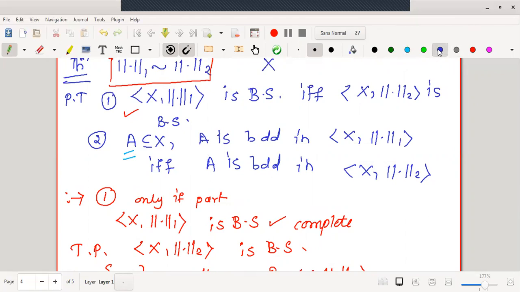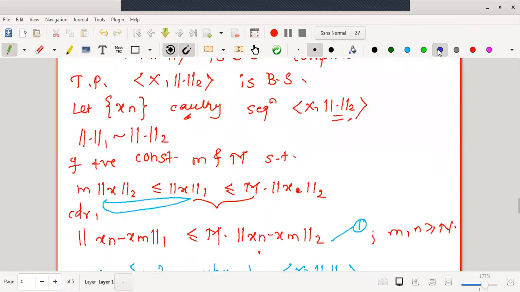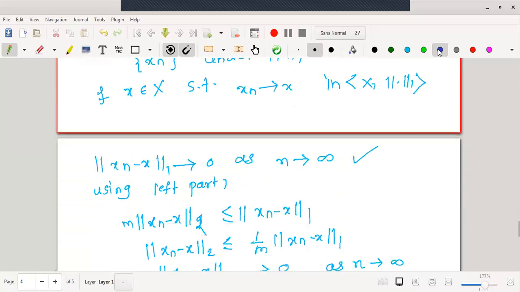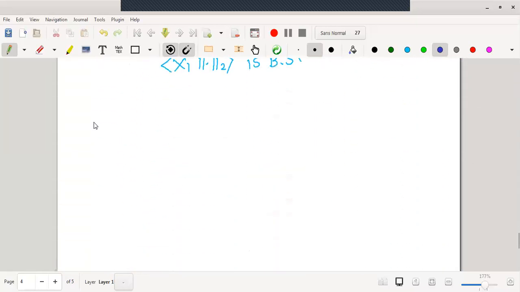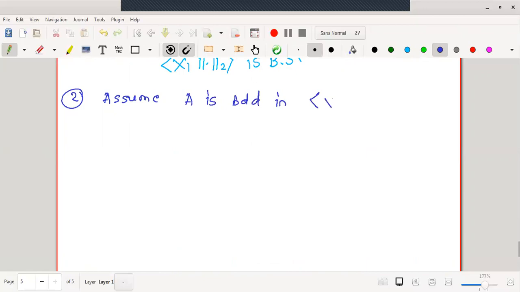For this part, again, we will assume that A is bounded in (X, norm 1). To prove that, what should I assume? Assume A is bounded in (X, norm 1).